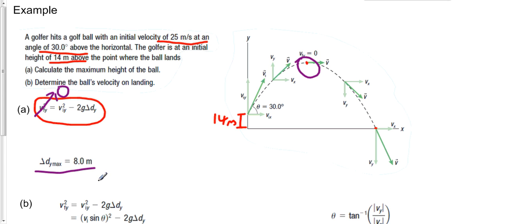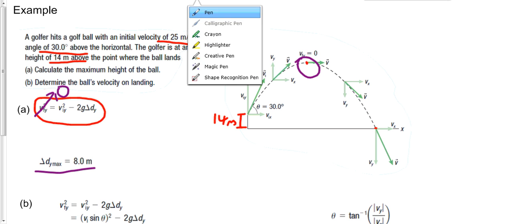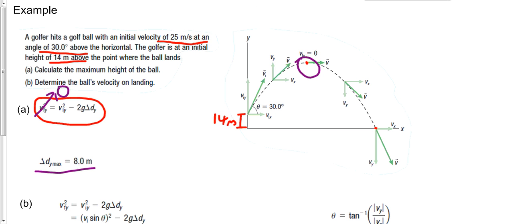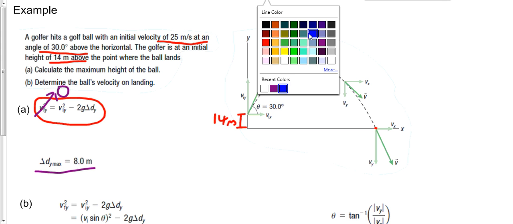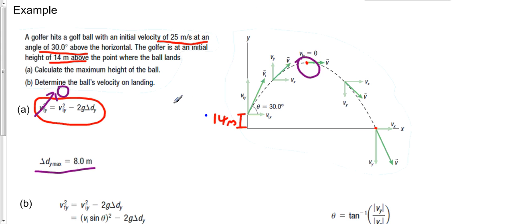So let's just pause for a second here and think about this. We found that our maximum height is 8 meters. But if we look over here, the golf ball is leaving 14 meters above anyway. So how does the 8 meters factor in? Did we make a mistake? And no. Remember, your kinematic equations, I believe I said this in grade 11, and I'll say it again. Your kinematic equations are stupid. They only know what you tell them. And so if you don't tell them the correct things, they'll give out the incorrect answers.